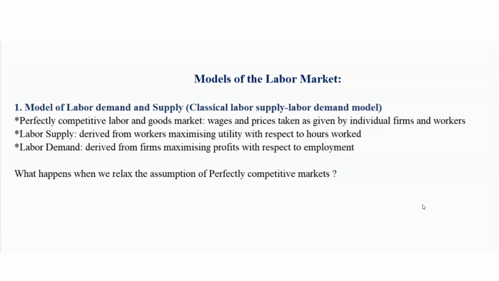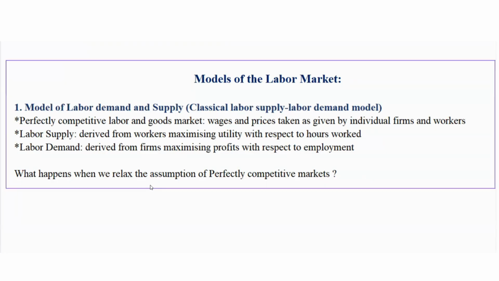We have a labor supply curve, which is derived from workers maximizing utility with respect to hours worked, and we have a labor demand curve derived from firms maximizing profits with respect to employment. Now, like we said, the model of labor demand and labor supply assumes perfectly competitive labor and goods markets.